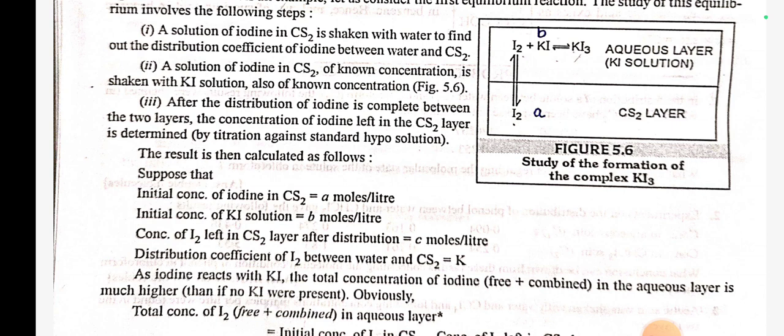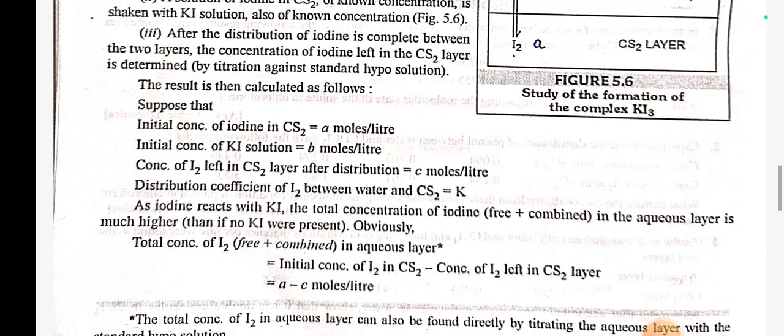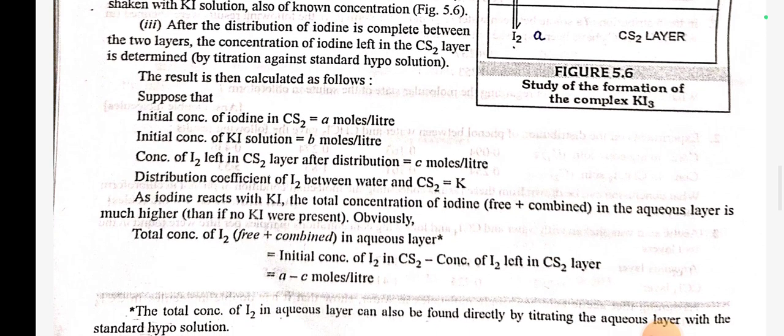Distribution coefficient of I2 between water and CS2 is equal to K. As iodine reacts with KI, the total concentration of iodine, free plus combined, in the aqueous layer is much higher than if no KI were present. Obviously, the total concentration of I2, free plus combined, in the aqueous layer is equal to the initial concentration of I2 in the CS2 layer minus the concentration of I2 left in the CS2 layer, which is A minus C moles per liter.